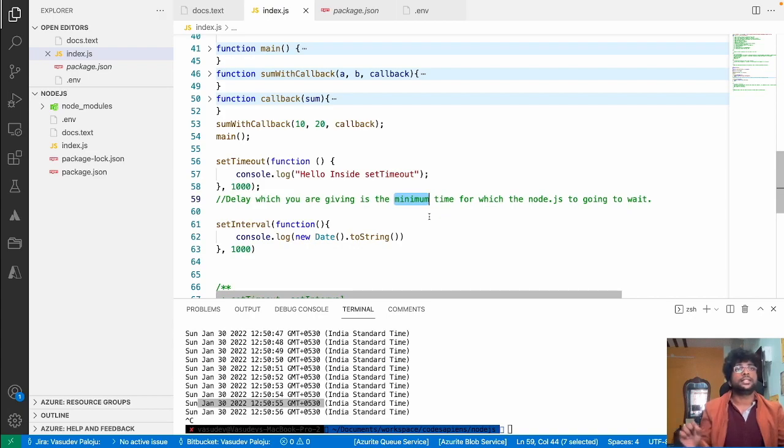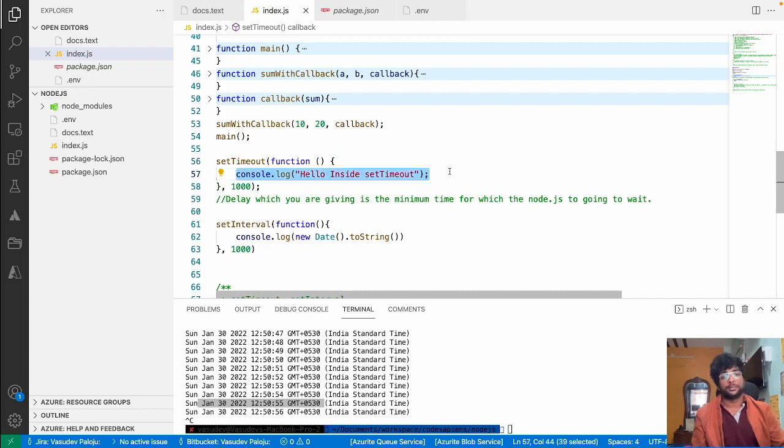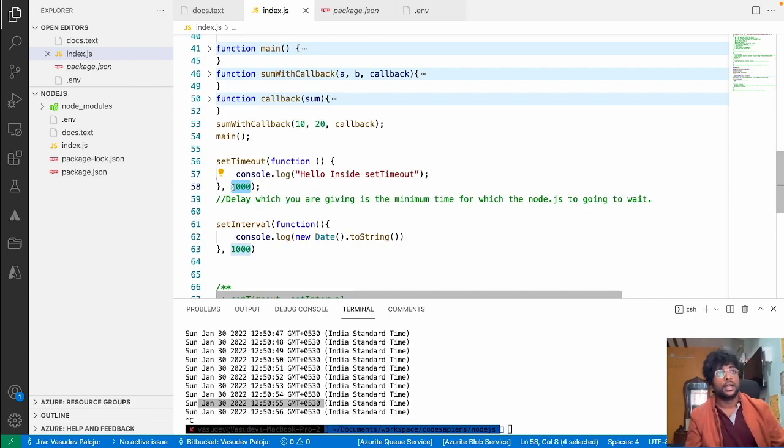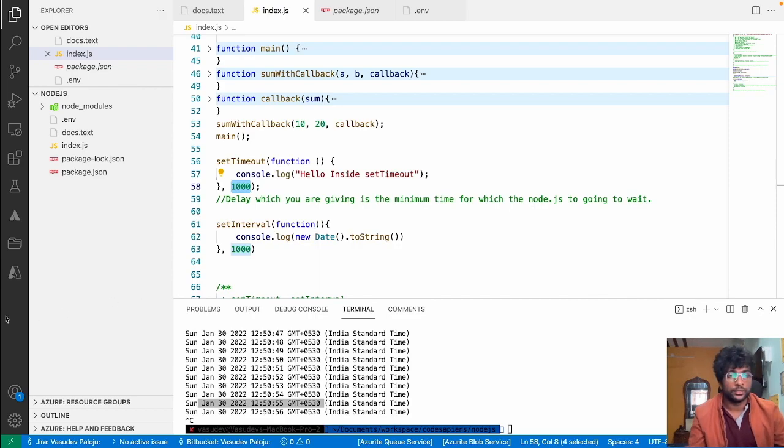It means Node.js is definitely going to wait for 1 second, but sometimes it may also go for 2 seconds or 3 seconds, because if there are hundreds of code blocks scheduled for 1 second, then what will Node.js do? Let's say this function is going to take some time for execution, right? Then what is it going to do? So in those cases, Node.js says that I am not saying I'll be waiting for exactly 1 second, but instead I will wait a minimum of 1 second or whatever time delay you are providing. Right? That's one of the important things you need to understand.